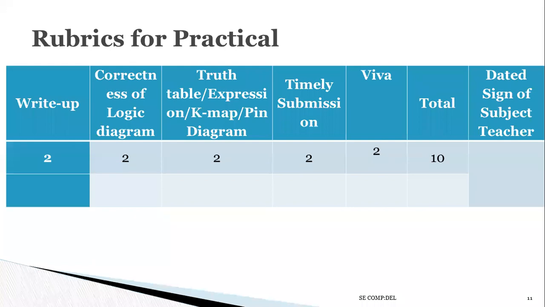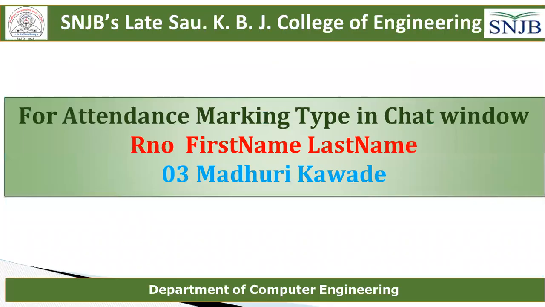These are the rubrics for practicals. When you check your practical, you get marks out of 10. Okay, write-up for 2 marks, correctness of logic diagram for 2 marks, then truth table, expression and K-map diagram for 2 marks, timely submission for 2 marks, and then viva or oral for 2 marks. Okay, see, total marks for this practical per assignment is 10 marks.